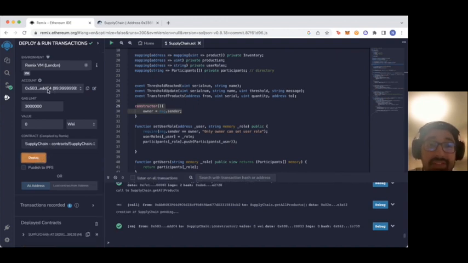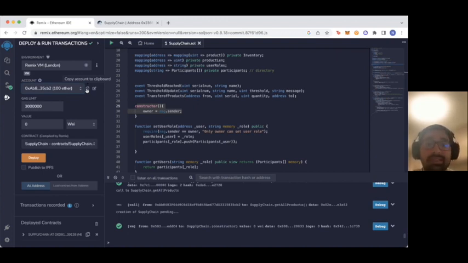In this case, our owner is the address ending with C4. Let's assume that there are two more participants entering our ecosystem. The first participant is the address ending with B2, who is our manufacturer, and the second is the address ending with DB, our retailer. The only role of the owner in this contract is basically to assign a specific role to the upcoming participants.